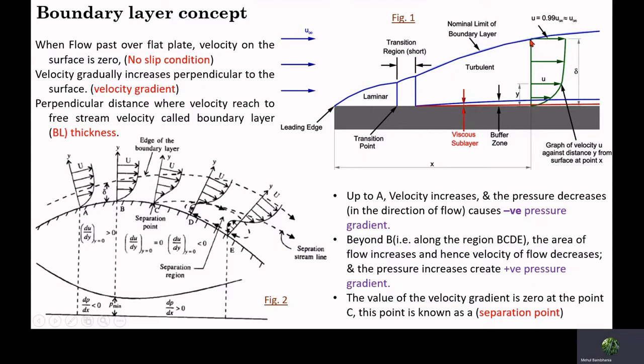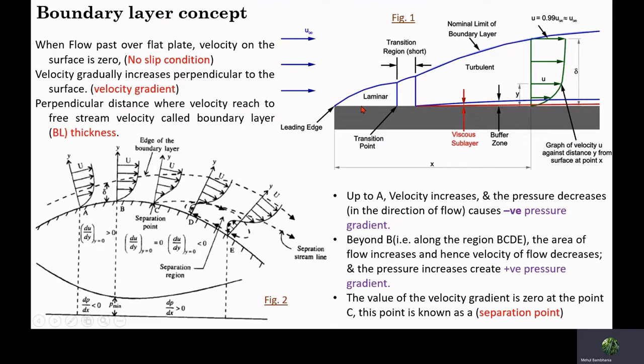This perpendicular distance is referred to as the boundary layer thickness. After the leading edge, the boundary layer thickness continuously increases in this fashion. It will reach a constant value after a certain distance, referred to as the fully developed length.